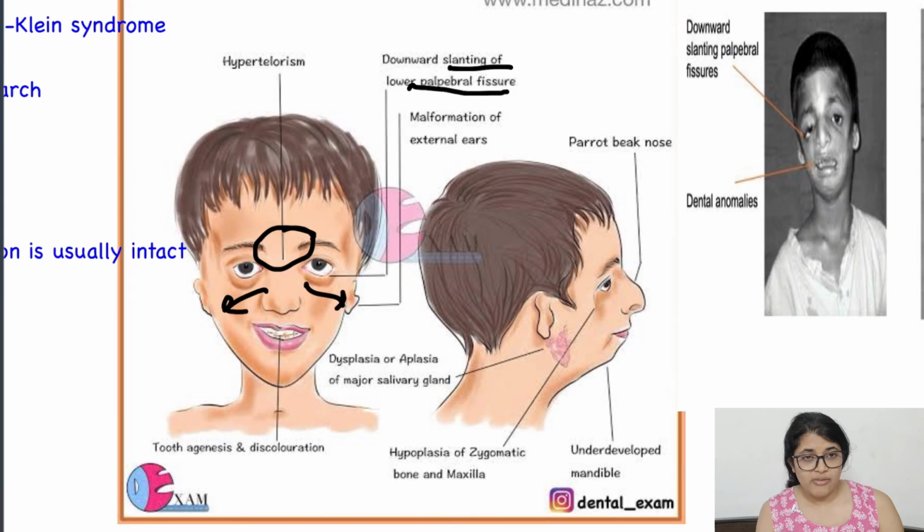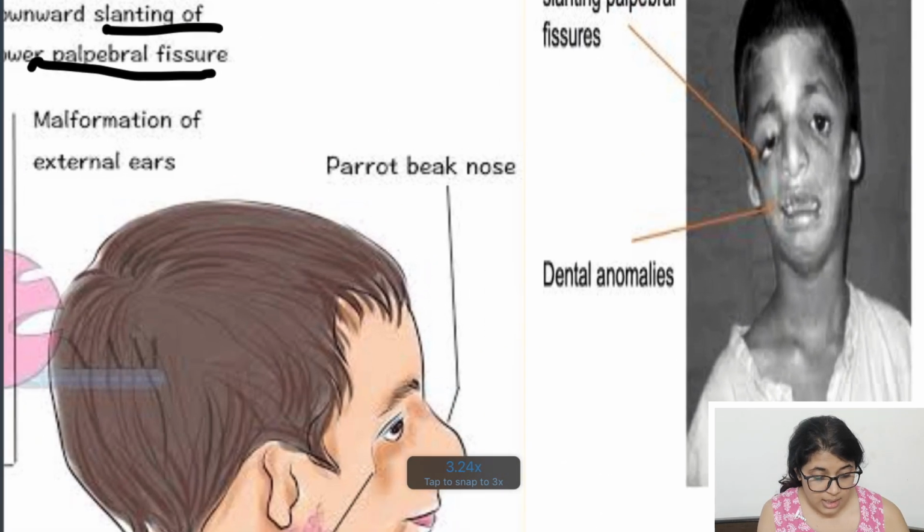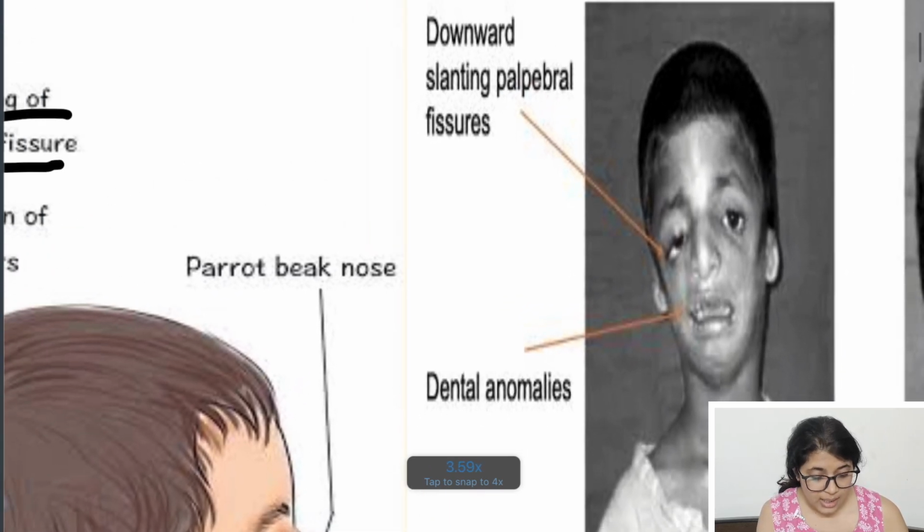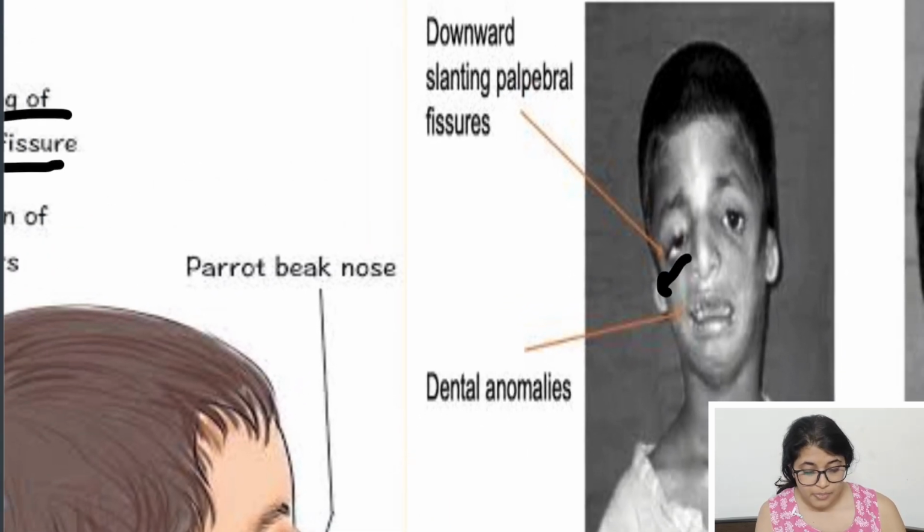Why anti-Mongolian, and which is called the Mongolian feature? Yes, Down syndrome is the Mongolian feature. In Down syndrome the slanting is in this direction, but in Treacher Collins syndrome the eyes slant downward. See in this photo, downward slanting of the palpebral fissure.